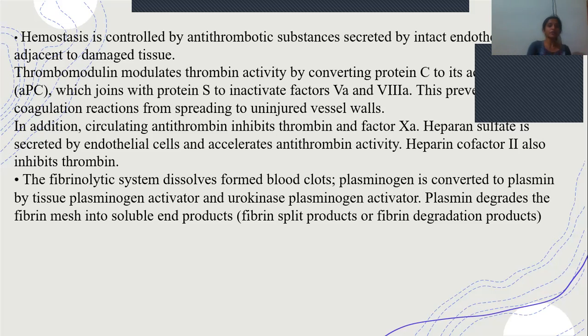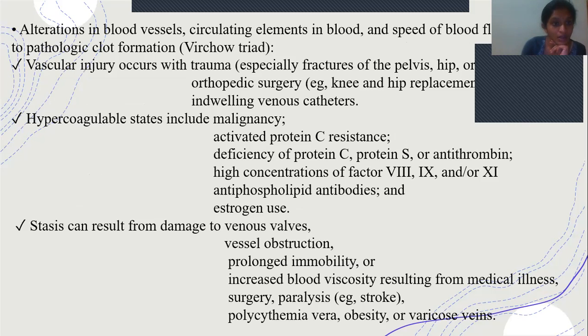Also, plasminogen should be released and converted to plasmin, which degrades the fibrin mesh. This also does not take place, as plasminogen is inhibited in VTE. And then there is alteration in the vascular injury that occurs with trauma. So these are the conditions where we get these things.